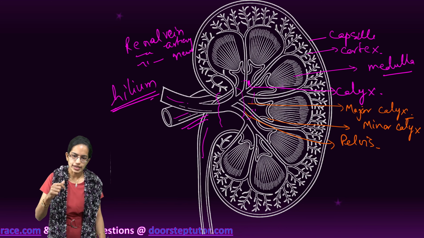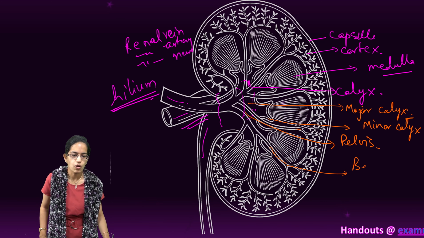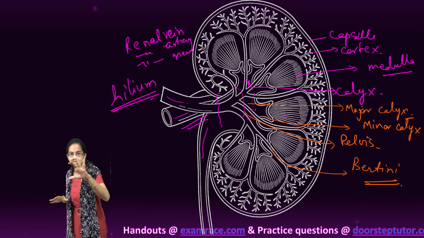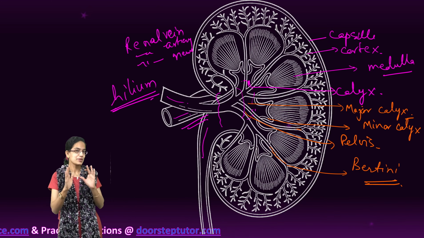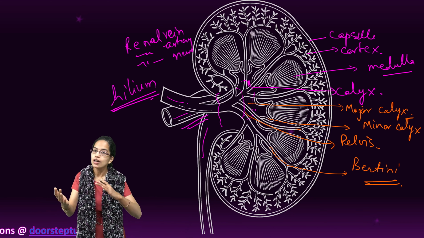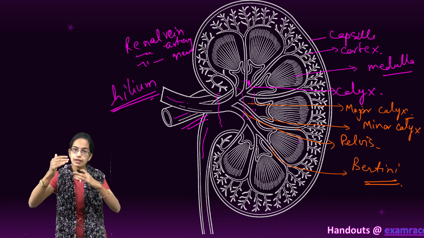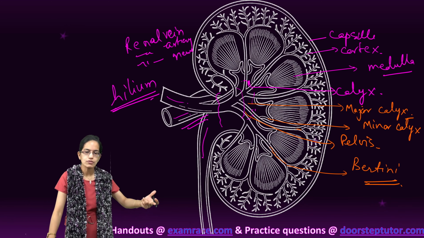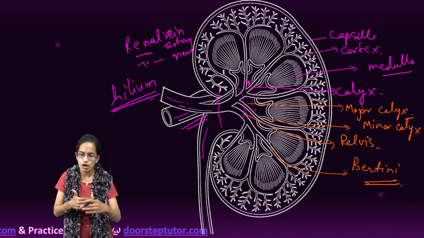Now this cortex further extends to the medulla, and there are certain gaps that are seen. Now these are known as renal columns or the column of Bertini. So this is the column of Bertini, and now within this kidney structure you have millions of nephrons. Now interestingly, nephrons are present in both the sections, the cortex as well as the medulla. We would understand in a while how there is a division of the nephron through the cortex and the medulla. So let's understand the structure of nephron first to understand which region is present in cortex and which region is present in medulla of the kidney.